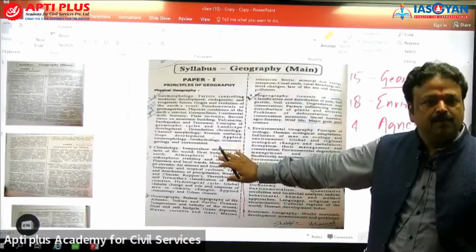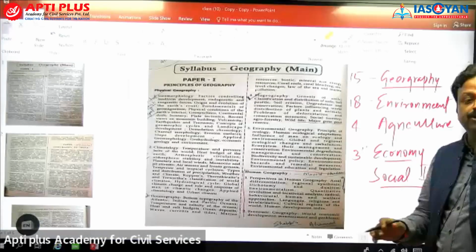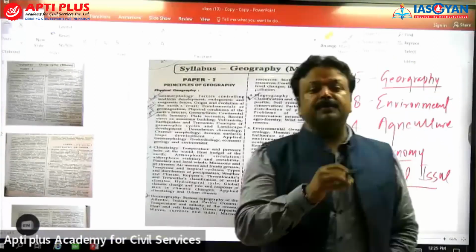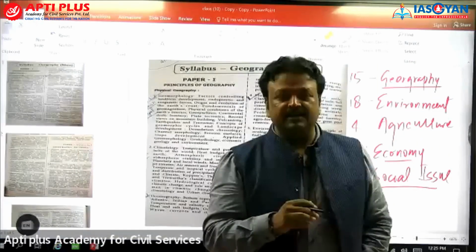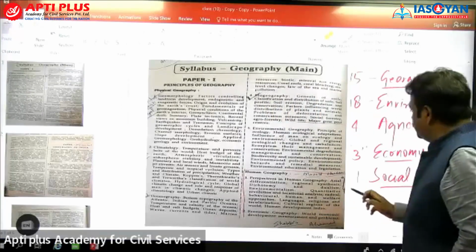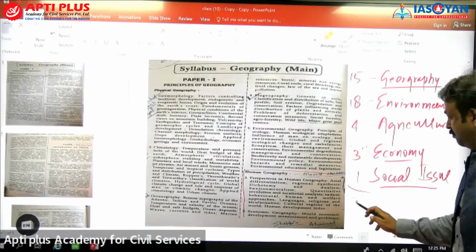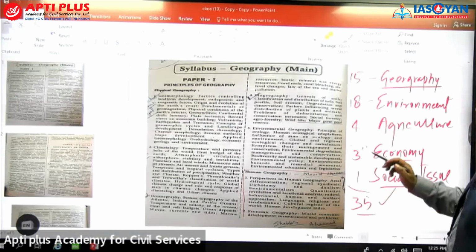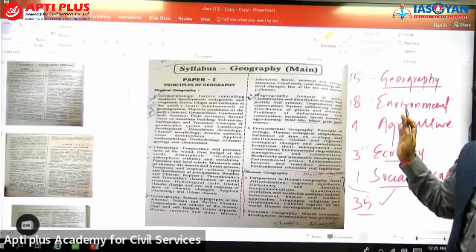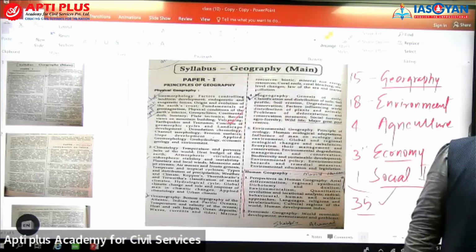In the syllabus, I will show you economic geography. You will find it over there. And suppose social issues, there are questions related with migration, urbanization, globalization, isn't it? And associated consequences. If these are the questions, say one question only, even then we are crossing the 35 question barrier. So my stand is what? These 35 questions, which are separated differently in prelims, are an integral part of your preparation of optional geography.